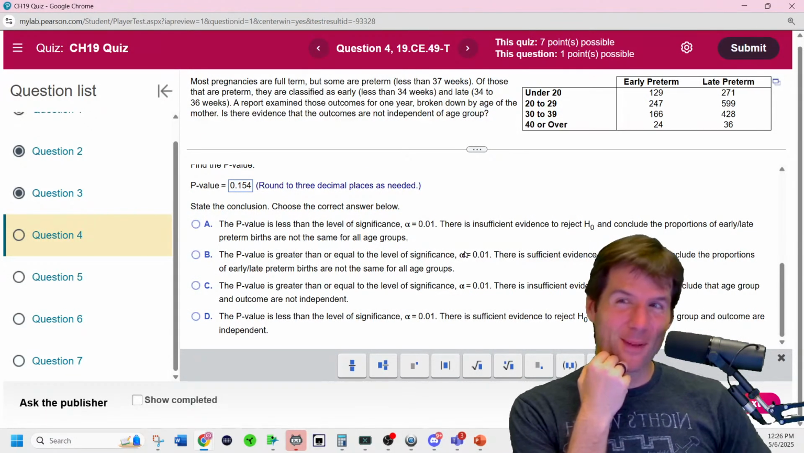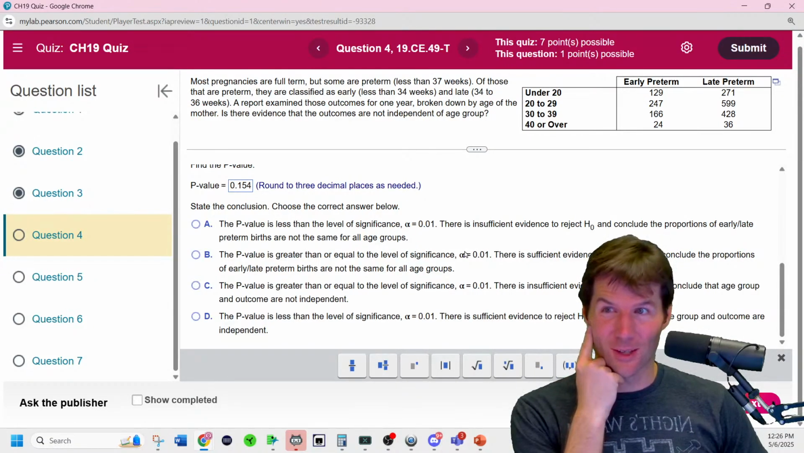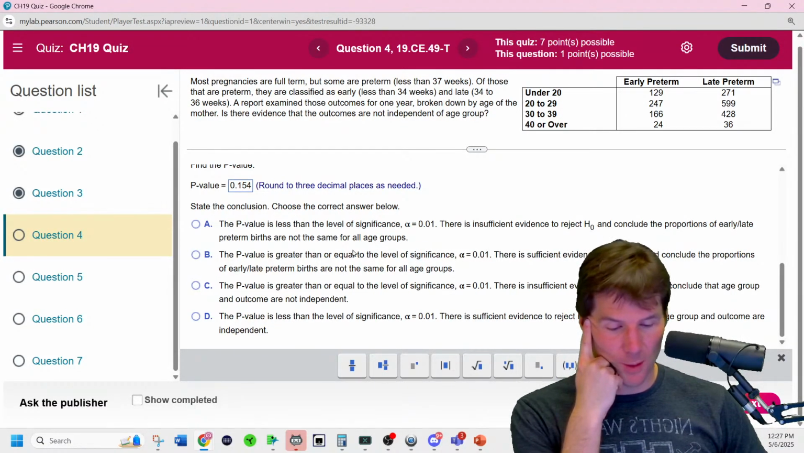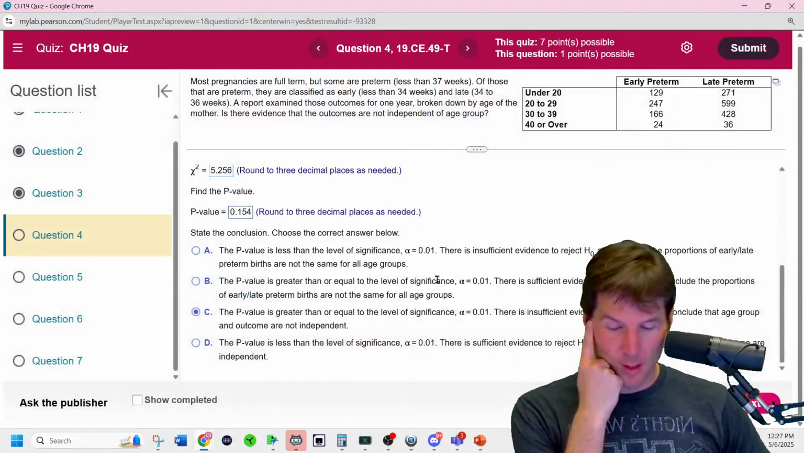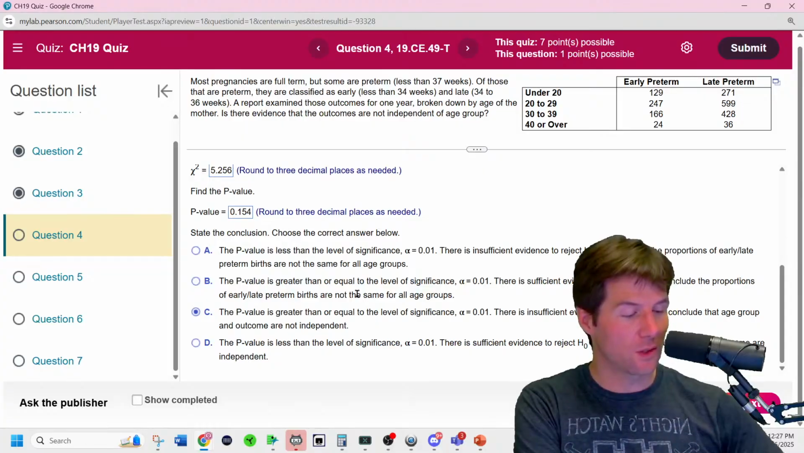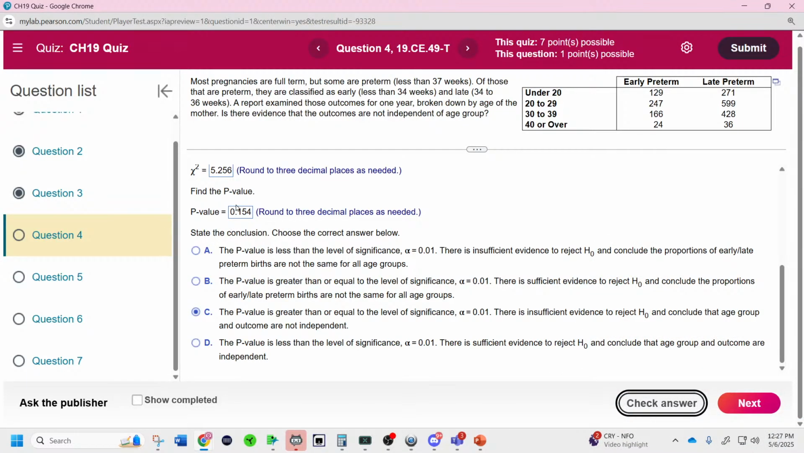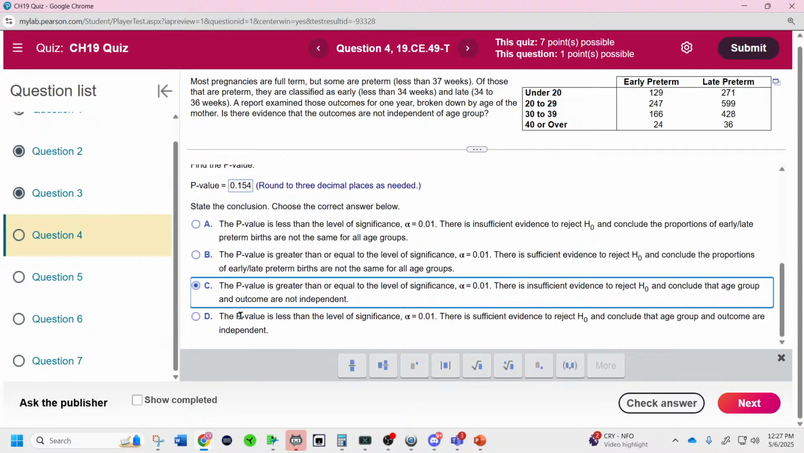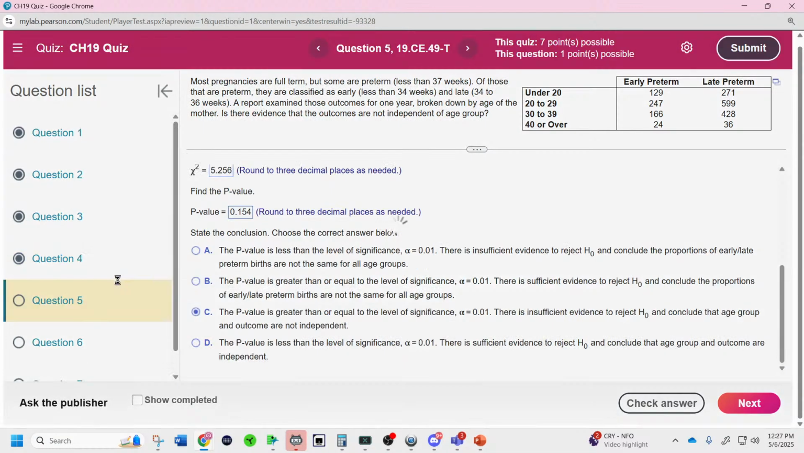Since the p-value is way higher than alpha, I do not reject the null. I do not find evidence for the alternative. There's not evidence to reject the null. There we go. Just think, when the p-value is high, you let the null fly. Alpha being 0.01 is the threshold of significance they're using, that's the rejection criteria. And here, let's go to the next one.